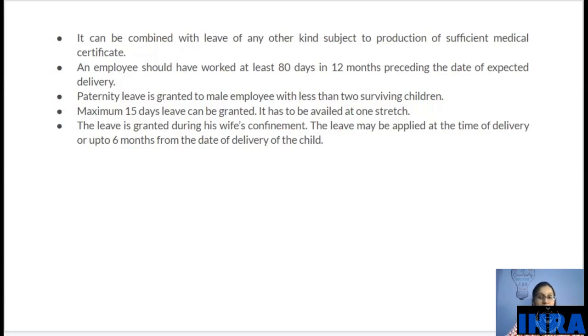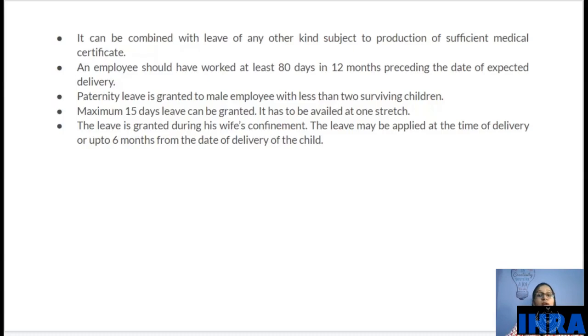What is paternity leave? Paternity leave is given to a male employee with less than 2 surviving children. So paternity leave is given to a male employee when his wife is going to give birth, or when he's going to become a father. A maximum of 15 days of leave can be given to him, and if he wants, he can take 15 days in a stretch, or he can break down that leave, taking 3 days, 2 days at a time, up to 6 months.